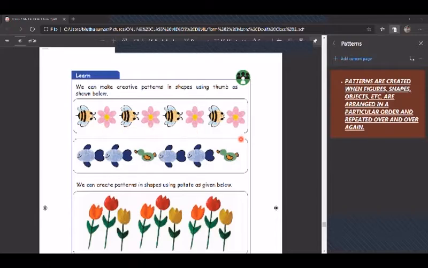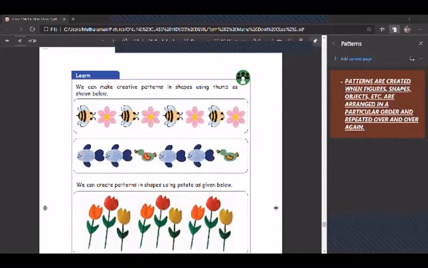So honeybee, flower, honeybee, flower, the pattern continues. You might have seen all these patterns in bed sheets, kerchiefs, saris, isn't it? Next is fish, fish, bird, fish, fish, bird. The pattern using thumb impression.